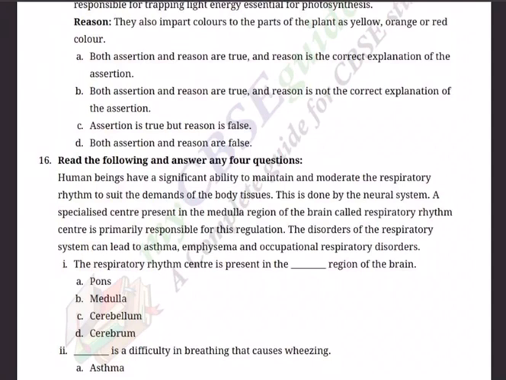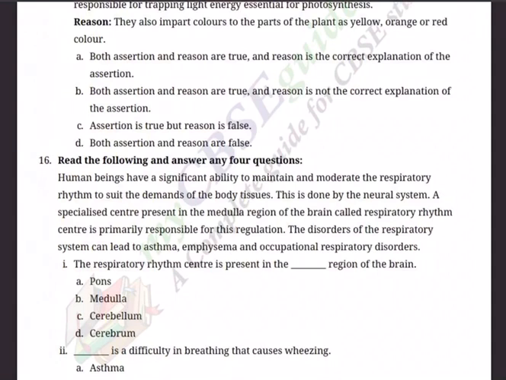Human beings have significant ability to maintain and moderate the respiratory rhythm to suit the demands of the body tissues. This is done by the neural system. A specialized center present in the medulla region of the brain is called the respiratory rhythm center. It is primarily responsible for this regulation. The disorders of the respiratory system can lead to asthma, emphysema, and occupational respiratory disorders. So basically he's talking about the respiratory system and associated disorders.